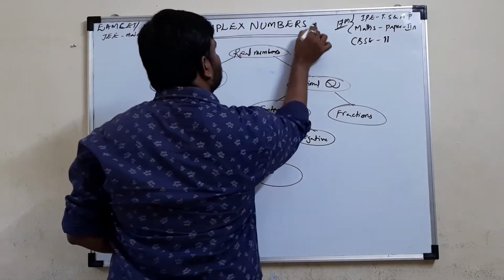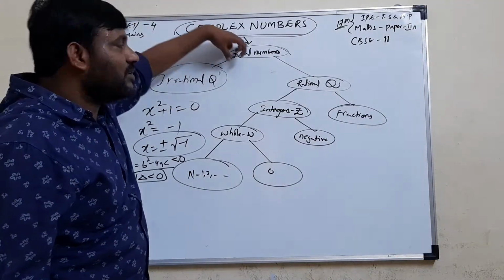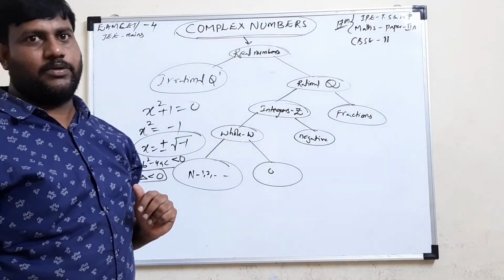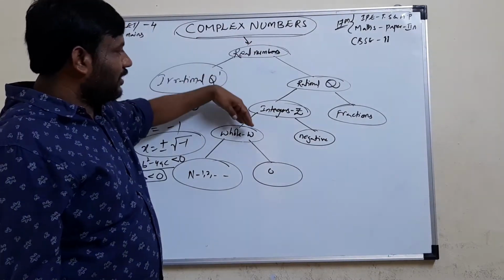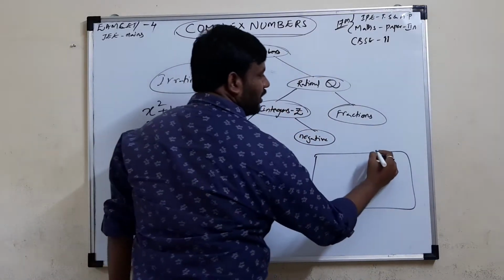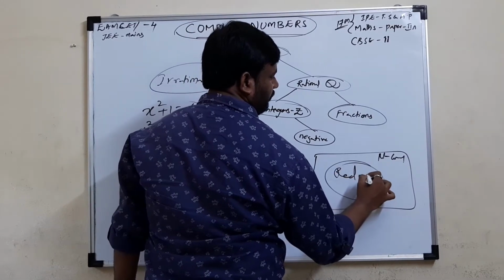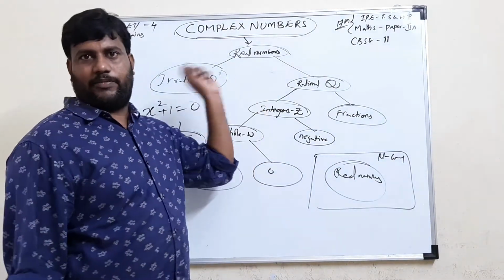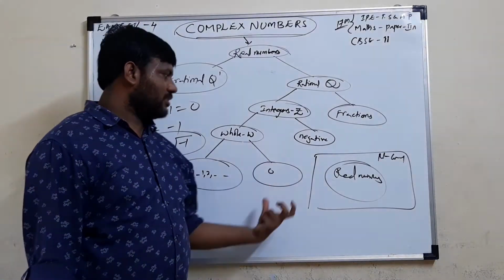Complex numbers include real numbers also. In complex numbers we have real numbers, but real numbers we can't call complex numbers in the same sense. Complex numbers are a big set. In that we have real numbers, and in that we have integers, so all of them lie within the complex numbers. Think of complex numbers as the universal set, and in that we have real numbers. So we can say real numbers are complex, but complex numbers are not all real. This should be remembered.